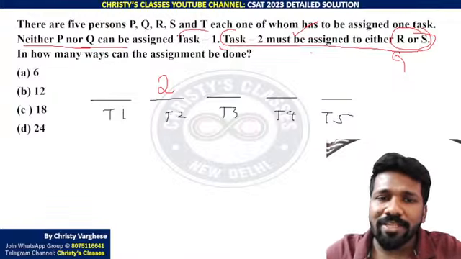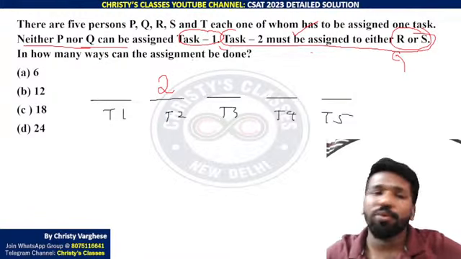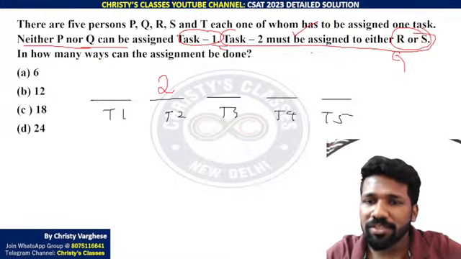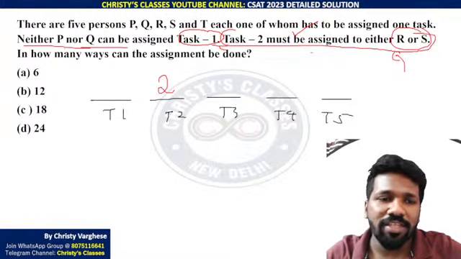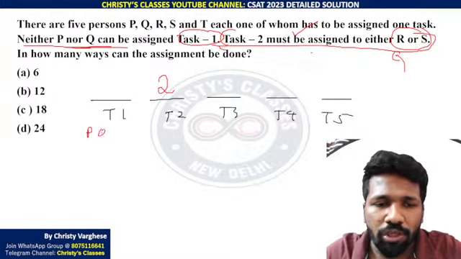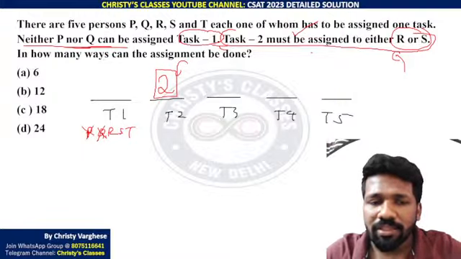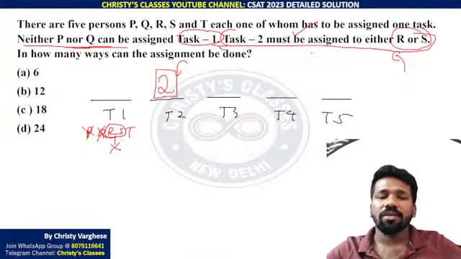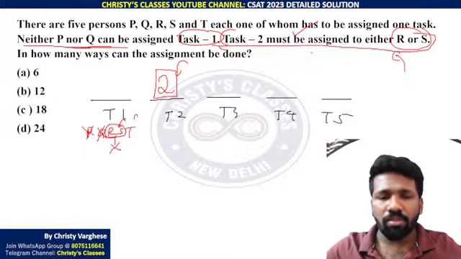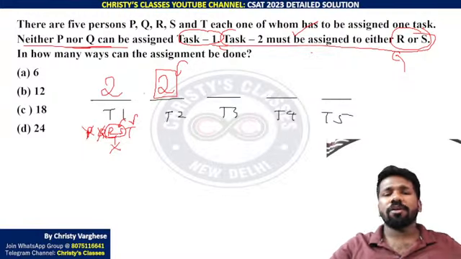Now go to task 1. That is another restriction. That is a negative restriction, but now you can go because that is the only remaining constraint you have. One constraint was a positive constraint that task 2 should be given to R or S. Next is a negative constraint that P and Q cannot be given task 1. That means of task 1, P, Q, R, S, T, P and Q cannot be given. Among R and S, one of them is already given task 2. That one person also cannot be. We don't know who it is, R or S, but one person cannot be. The remaining one person among R and S and T is remaining. So 2 possibilities only are there for task 1 also.